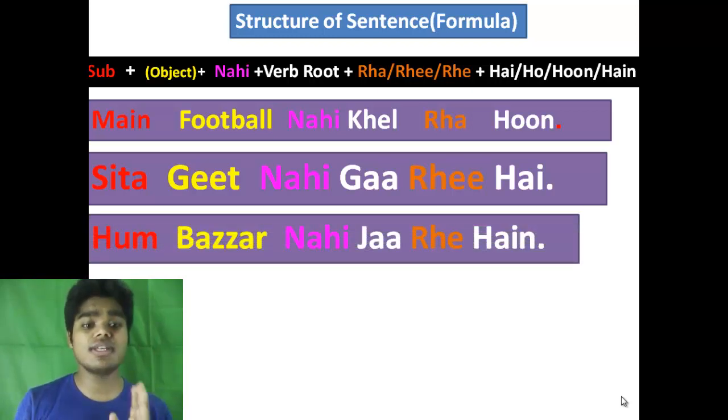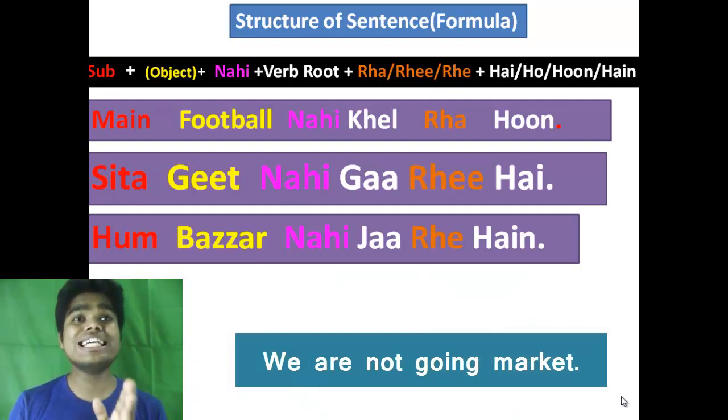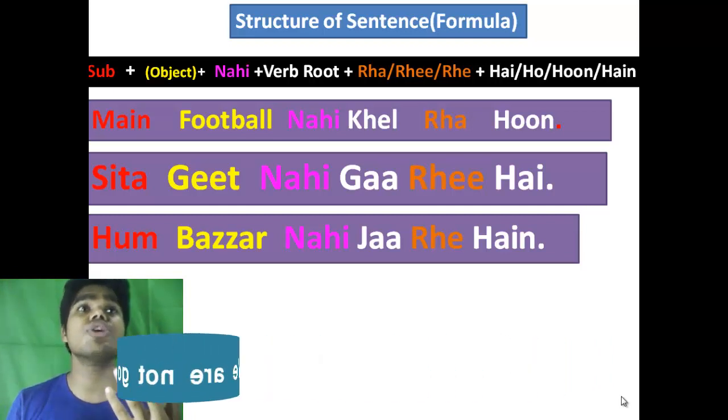Right, the next one is hum bazaar nahi ja rahe. Again, nahi is just before the ja. Ja is the root form of the verb to go. So here, hum bazaar nahi ja rahe hain. It means we are not going to the market.